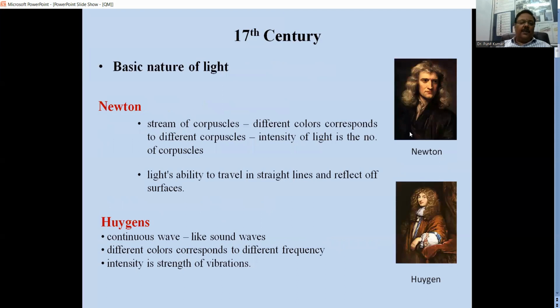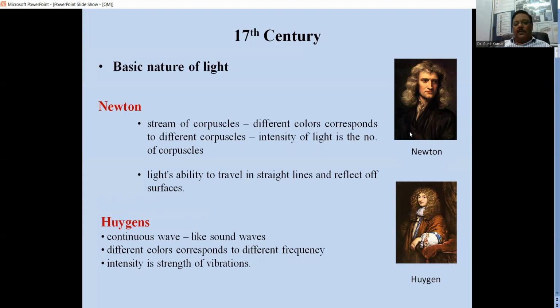The matter is continuous, there is no discreteness. Later in the 17th century, when we talk in terms of light, it was Newton who postulated a theory and said that it's a stream of corpuscles and different colors correspond to different corpuscles. And the number of the corpuscles gives the intensity. The intensity of light depends on how many corpuscles are there. So in a way, the color was different for different kinds of corpuscles, and the number of corpuscles defines the intensity of light.